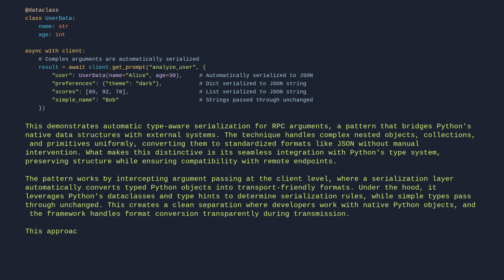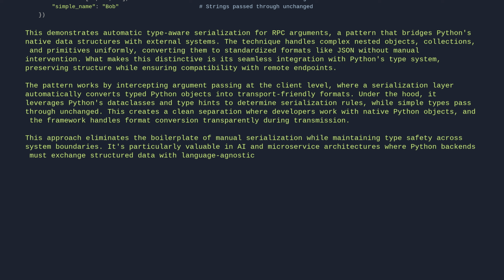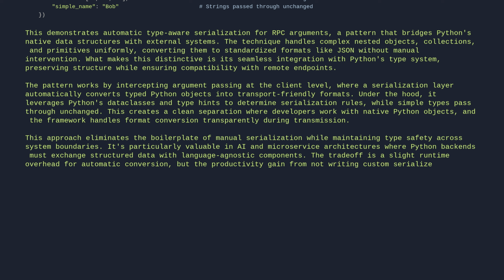This approach eliminates the boilerplate of manual serialization while maintaining type safety across system boundaries. It's particularly valuable in AI and microservice architectures, where Python backends must exchange structured data with language-agnostic components. The trade-off is a slight runtime overhead for automatic conversion, but the productivity gained from not writing custom serializers for every data type typically outweighs this cost in most applications. Let's break it down line by line.